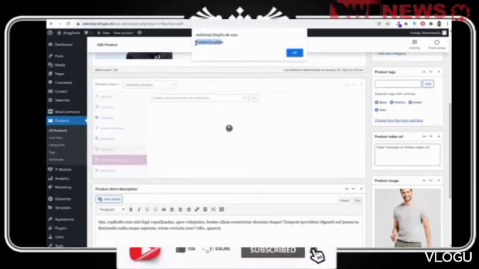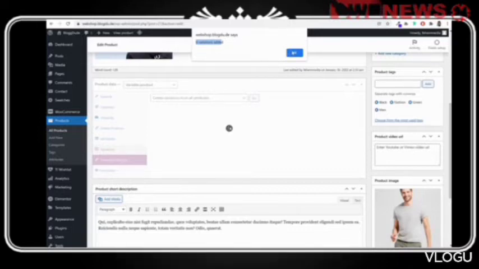Now this will create 6 variations, 3 colors and 2 sizes. So 3 into 2, 6 variations. Click on OK.